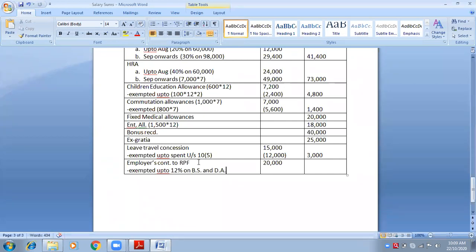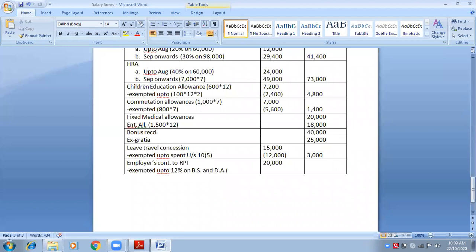If we have commission, which is on paid basis, we will take that one also. So three things are taken. For exemption you have to take three things: 12 percentage on basic salary, DA and commission. But in this sum, we don't have any commission. Therefore, basic salary and the DA. So we will make a bracket here only.